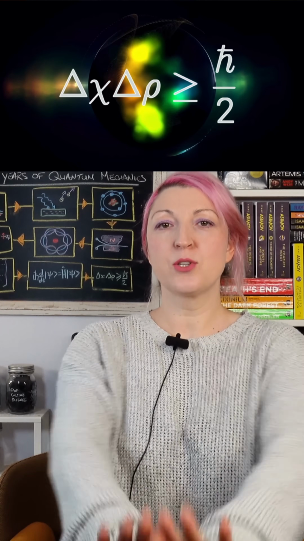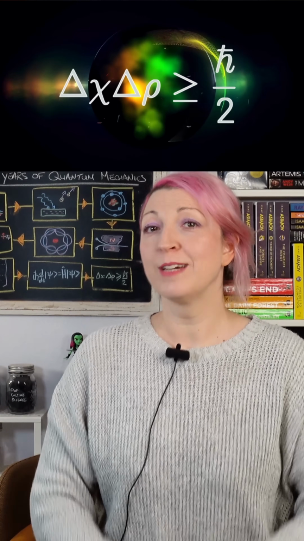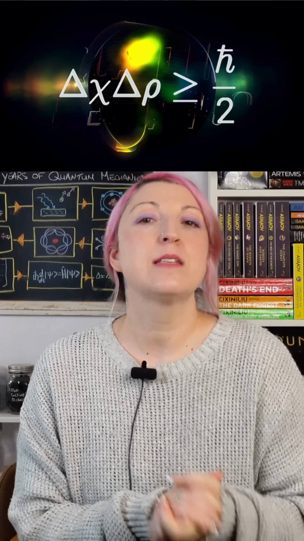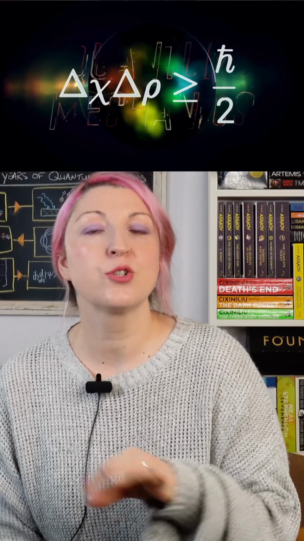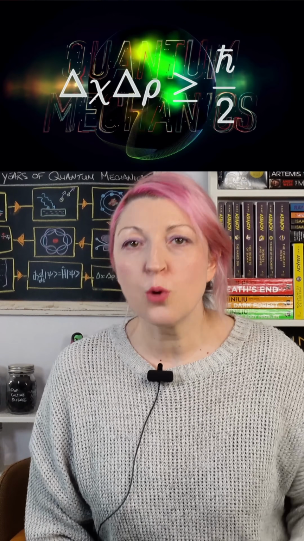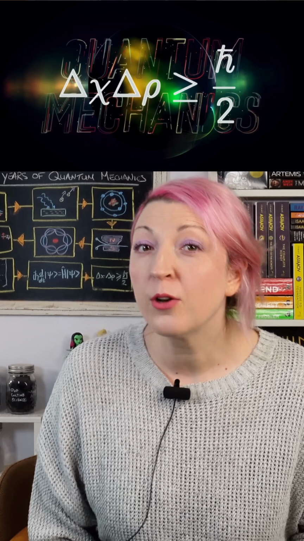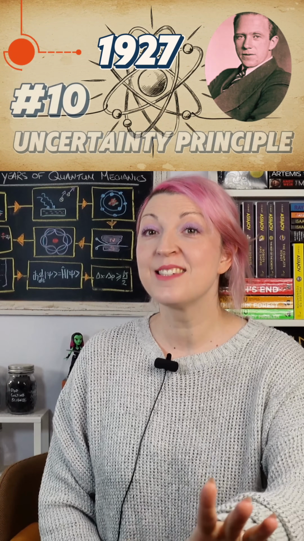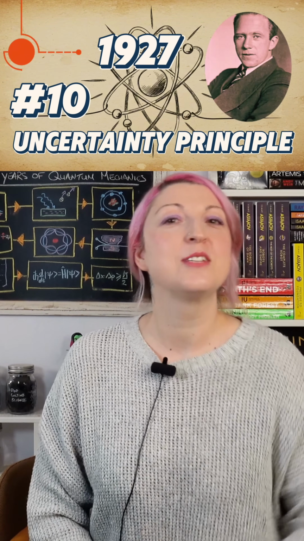Is there a limit to what you can know about reality? In 1927, Heisenberg discovered something disturbing about reality. There are fundamental limits to what you can know about a particle. These are the 10 breakthroughs that led to quantum mechanics, and this is number 10, the uncertainty principle.